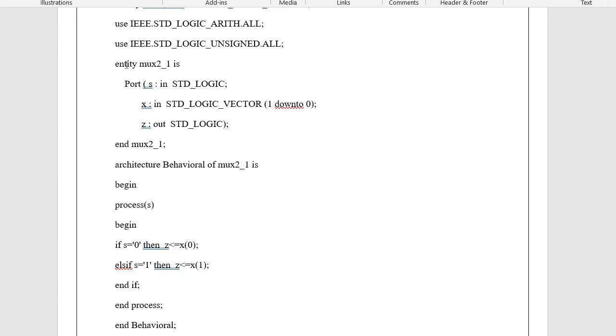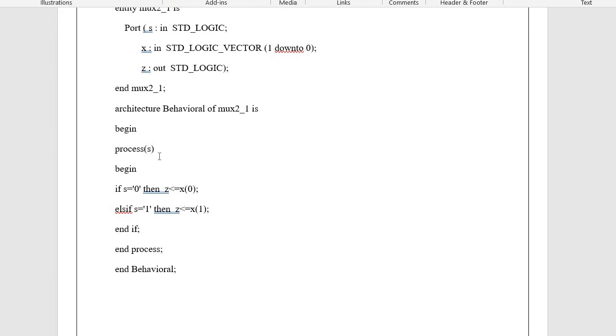Now this is the entity. I have given the name mux2 is to 1, and my select line signal name is S, input is X, and output is, say for example, Z in this program. So here the select line is a single bit because it is 2 is to 1 mux, so only one bit, either 0 or 1, and input will be 2 bits, so 1 down to 0, and output is single bit again.